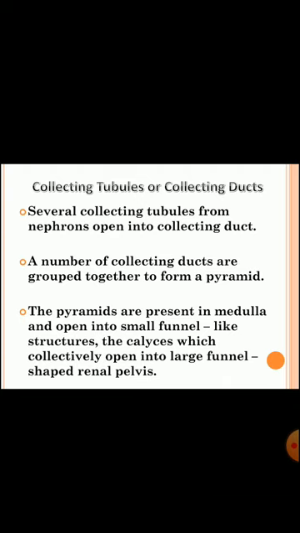Several collecting tubules from nephrons open into a collecting duct.